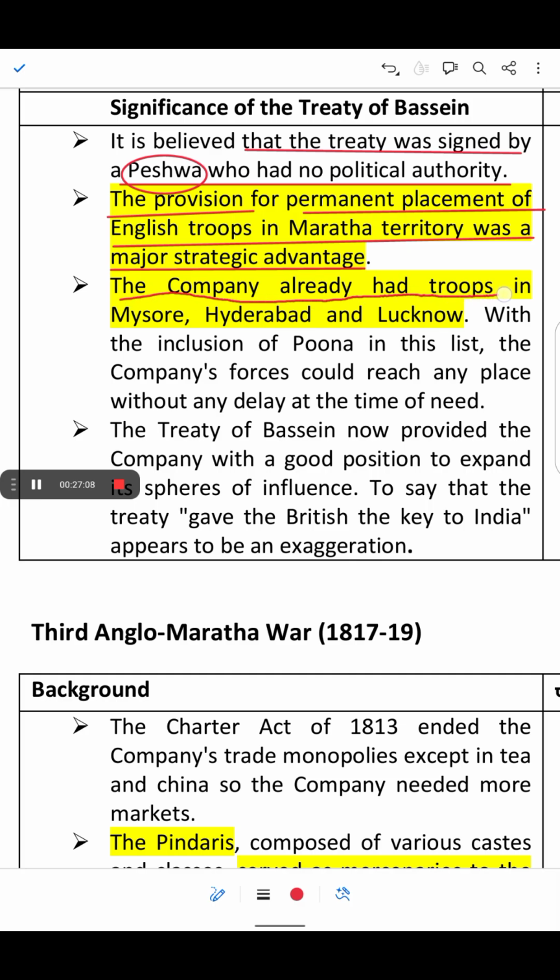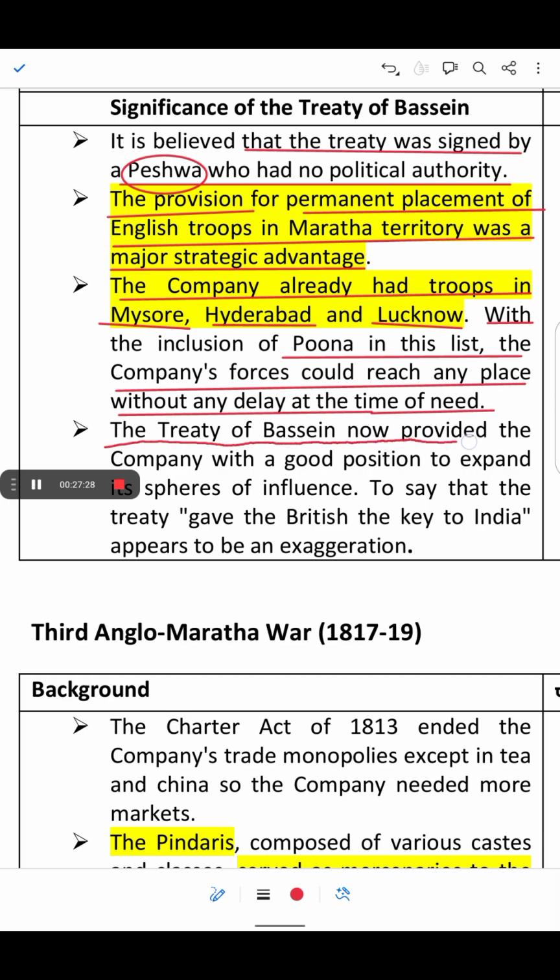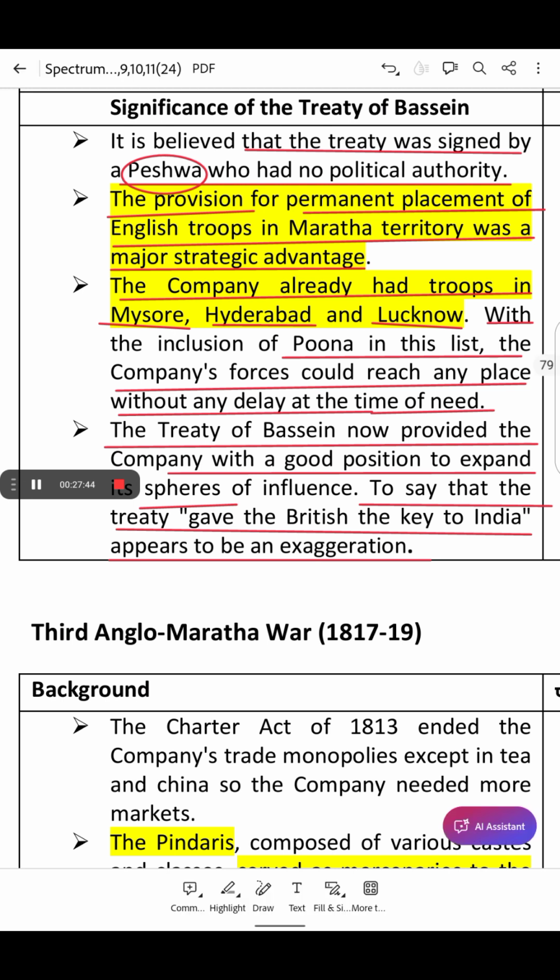The company already had troops in Mysore, Hyderabad and Lucknow. With the inclusion of Pune in this list, the company's forces could reach any place without any delay at the time of need. The Treaty of Bassein provided the company with a good position to expand its spheres of influence. To say that the treaty gave the British the key to India appears to be an exaggeration. And this is how the Maratha power declined.